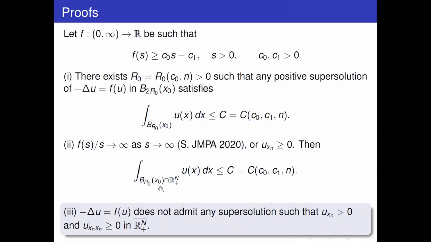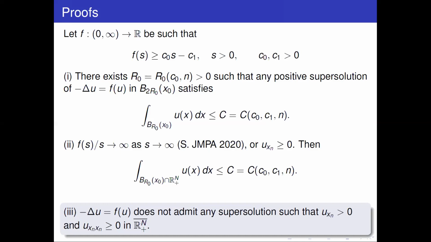So this observation on L1 bounds, we are going to use them again later. But they are already sufficient to say that there are no solutions which are convex and increasing in the normal variable, right? So what we are going to try to do now is to prove that if we have a monotone solution, that is a solution such that the derivative of U in xn is positive, then it has to be convex in xn, and then it should not exist, right? By this result over here.